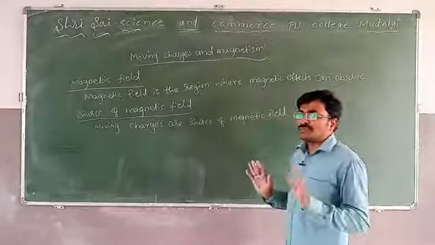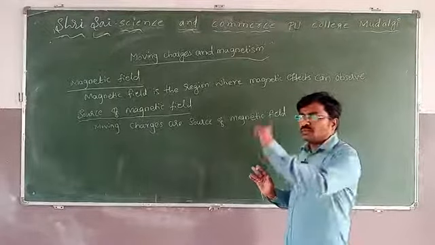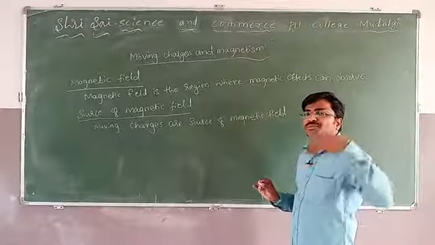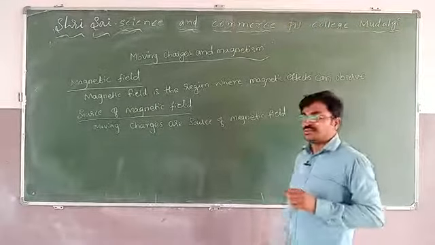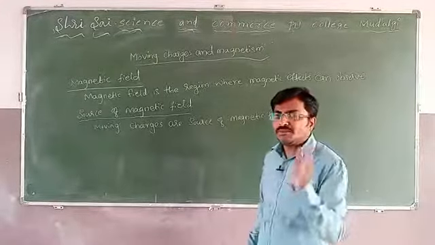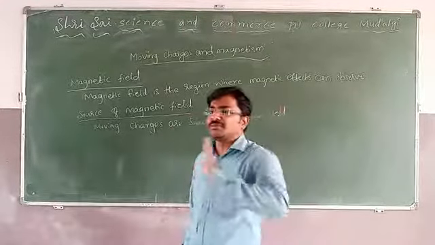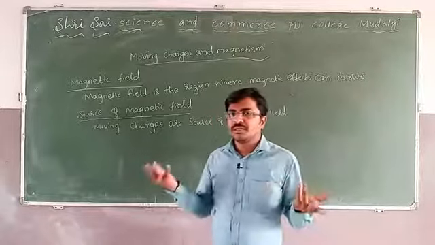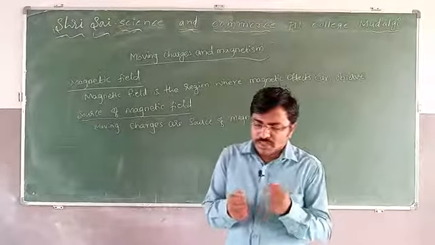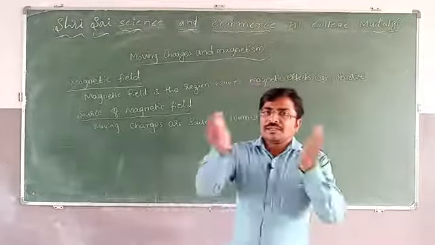But right now you just remember, if the charge starts to move, it produces the magnetic field along with the electric field. Electric field will be there, but along with that electric field a magnetic field also came into existence. Until then it would not be there, but when the charge starts to move, the magnetic field is created.